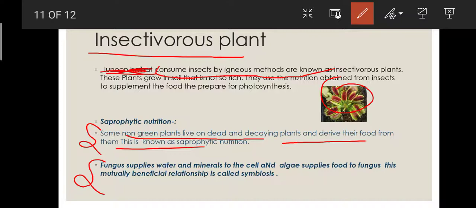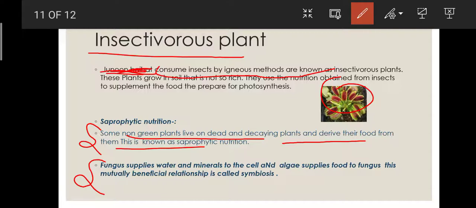Now most of the nitrogen, the proteins, are made up of nitrogen. So these rhizobium grow in protein rich plants, and thus the plants on which rhizobium grows are rich in protein.